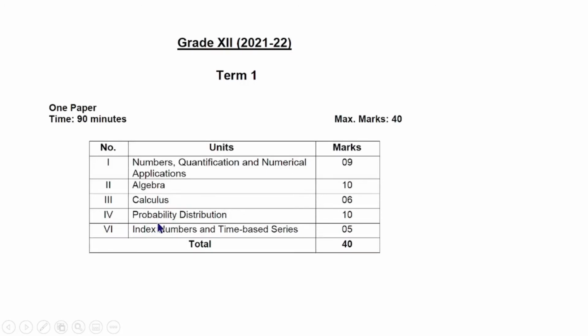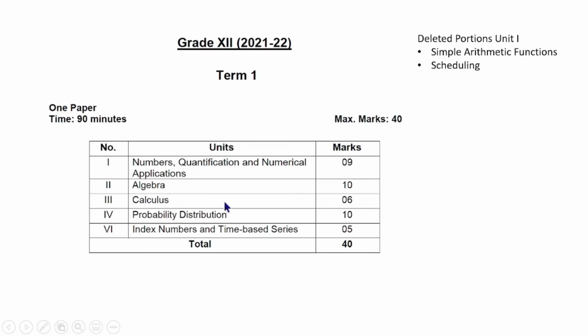Then the fourth unit probability distribution, and sixth unit index numbers and time based series. The first unit carries 9 marks, and we have all the topics except 2 topics. The deleted portions in the first unit are simple arithmetic functions and scheduling.